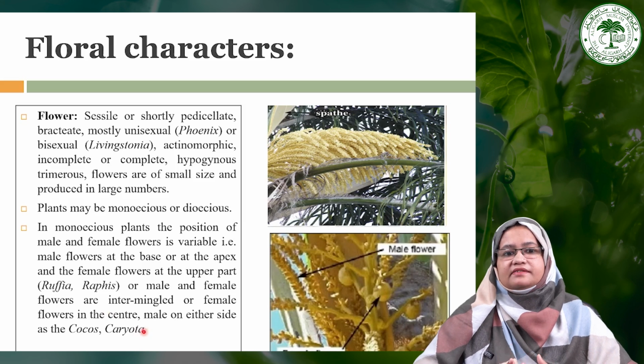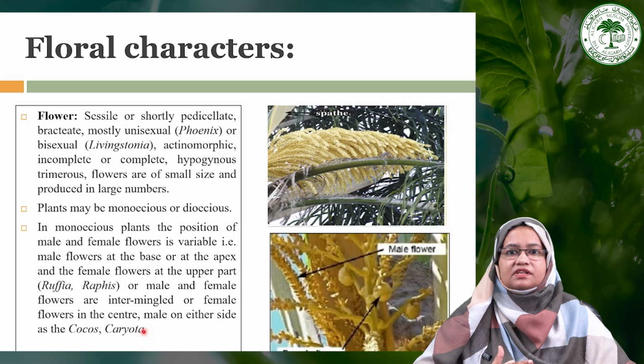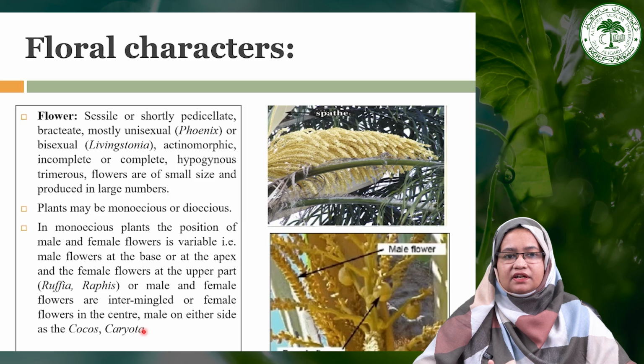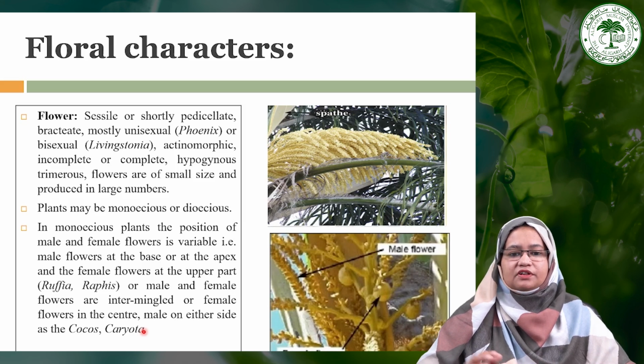So the plants are generally monoecious or maybe dioecious. In monoecious, the position of the male and female flowers is quite different depending upon the gender, and the flower may be unisexual or bisexual.